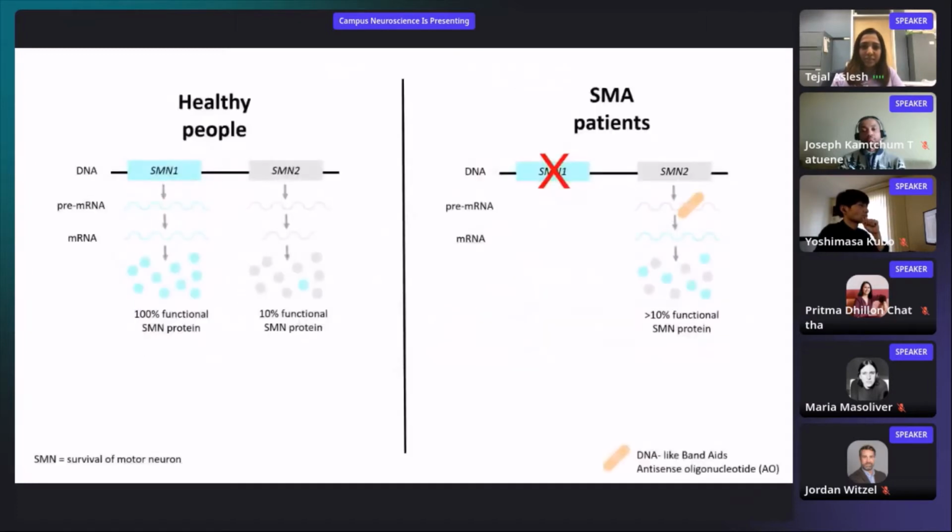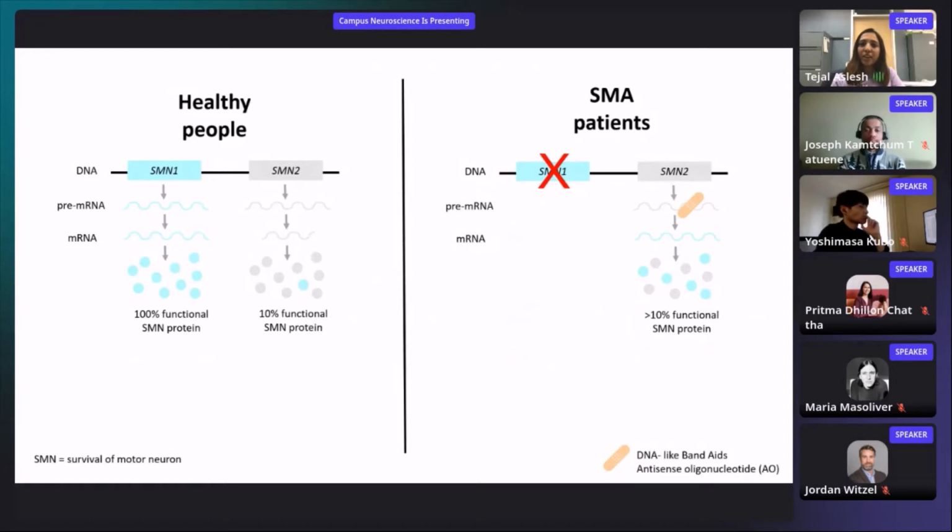Next slide. So, healthy people have two copies of this gene. One is SMN1 that can produce 100% functional SMN protein, making motor neurons very healthy. They also possess a copy called SMN2, but because of a tiny mutation in the DNA, it can produce only 10% functional SMN protein.